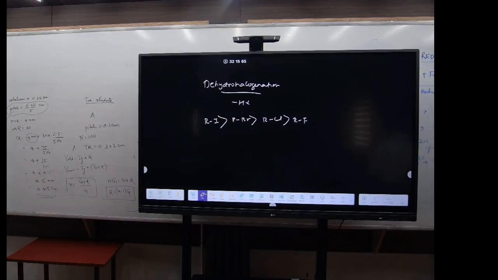Question number 18. क्या होगा? Tertiary, because of the steric hindrance, right? Because of the steric hindrance, that will not be able to attack.